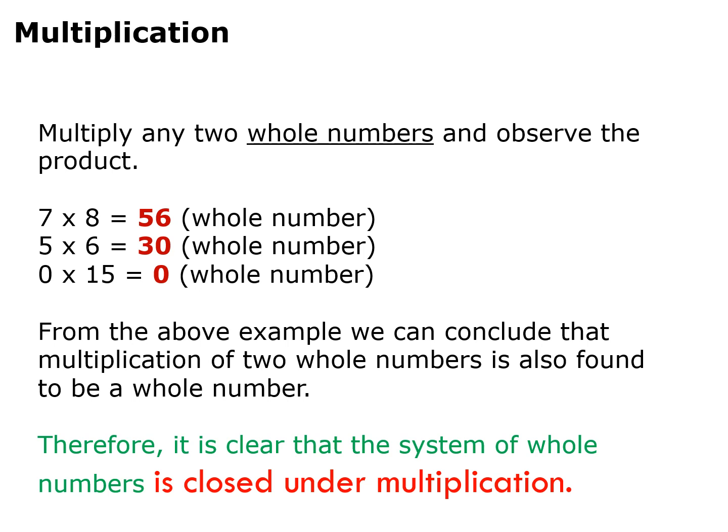From the above examples, we can conclude that multiplication of two whole numbers is also found to be a whole number. Or you can say, if you multiply two whole numbers, their product is also a whole number. Therefore, it is clear that system of whole numbers is closed under multiplication.